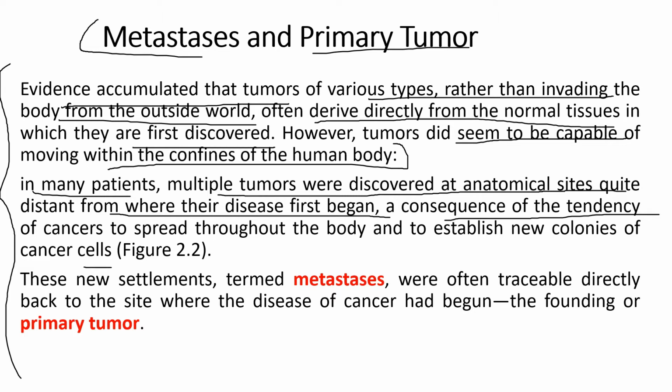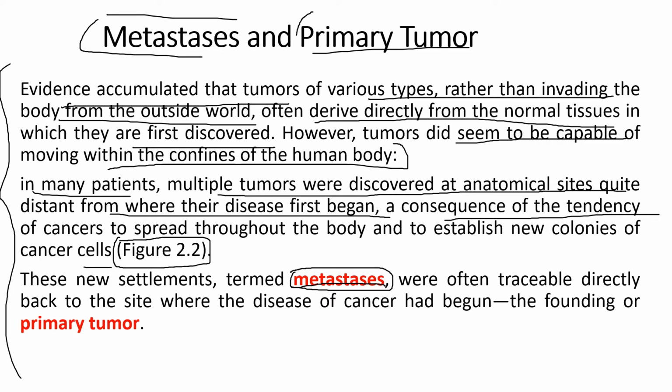I'll be showing you a figure which will be helpful to differentiate between a normal cell and a cancerous cell. Talking about these two terms, metastasis and primary tumor: metastasis refers to the term where a tumor keeps on dividing and travels throughout the body. It does not remain confined to a particular area or body part; it keeps on dividing throughout the body, and thereby the tumor spreads. So this term metastasis is known as the secondary tumor, or a tumor which keeps on spreading throughout the body and thus infects a human being.